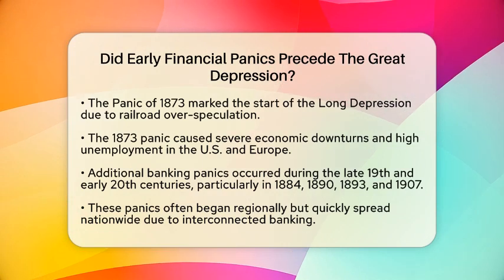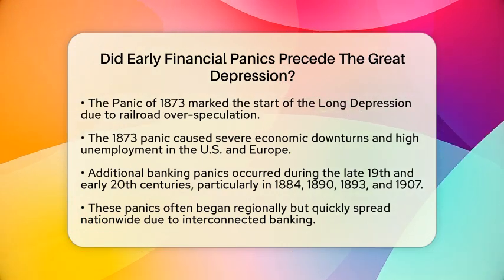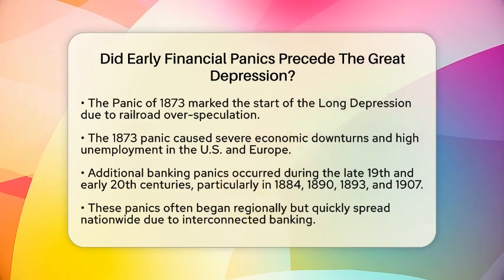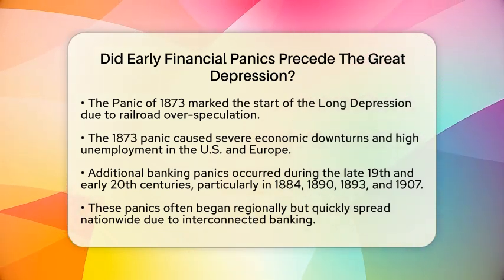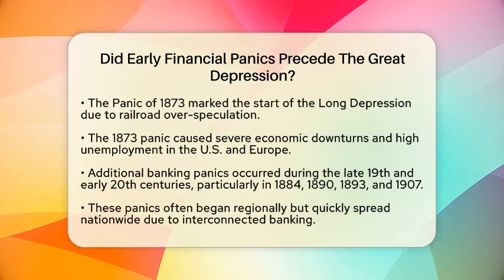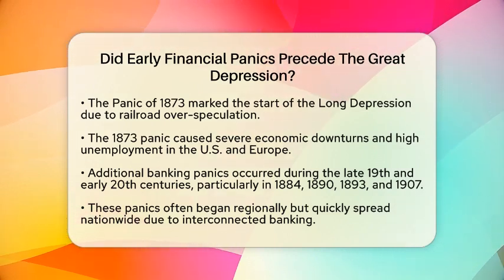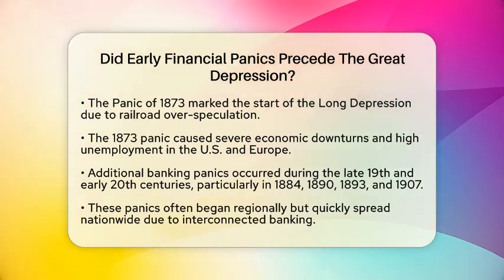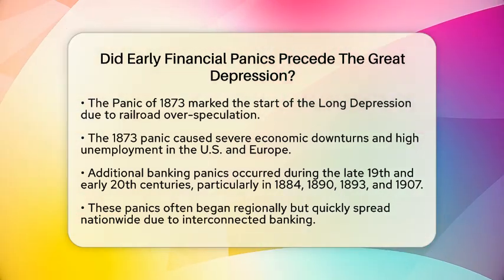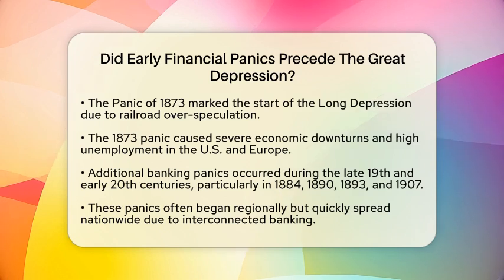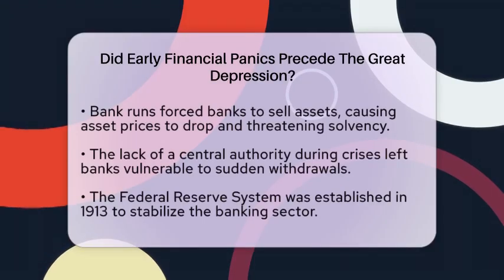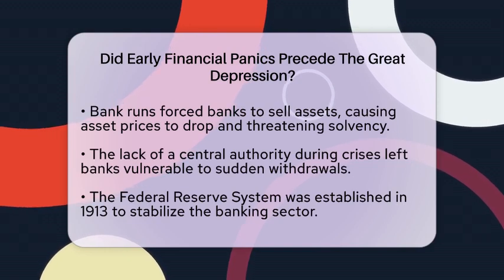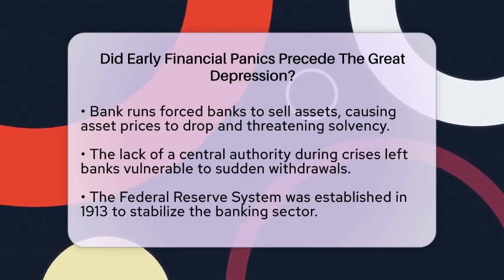the United States experienced several more banking panics. Notable years include 1884, 1890, 1893, and 1907. These panics often started in specific regions but quickly spread nationwide due to interconnected banking relationships. Bank runs forced institutions to sell assets rapidly, which caused asset prices to plummet and threatened the solvency of many banks. These financial crises revealed key weaknesses in the financial system.